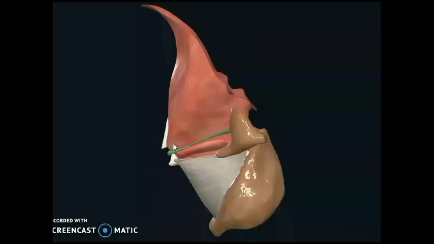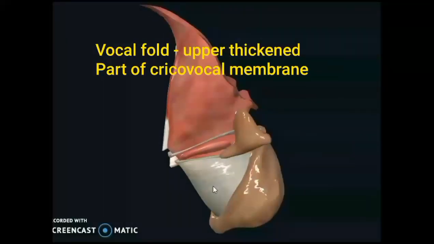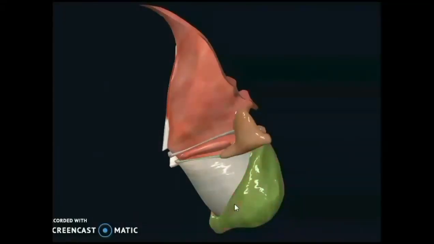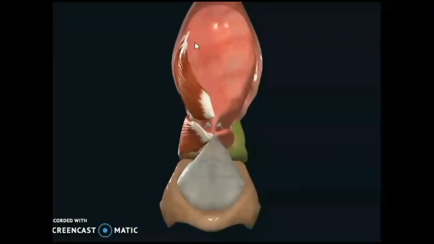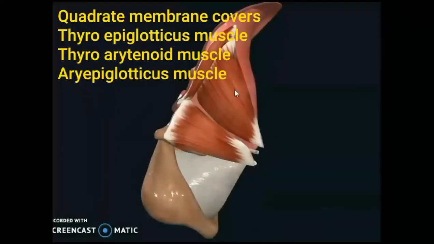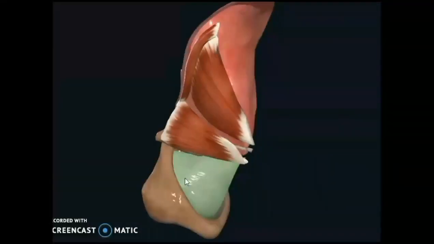You can see the quadrate membrane there. The cricovocal membrane's upper thickened part is the vocal ligament. If it is covered with mucosa, it is called the vocal fold. And below and behind it is attached to the cricoid and arytenoid, the cricovocal membrane. Hope you are getting the view here. So the quadrate membrane covers the thyroepiglotticus muscle, part of thyroarytenoid and aryepiglotticus muscle.